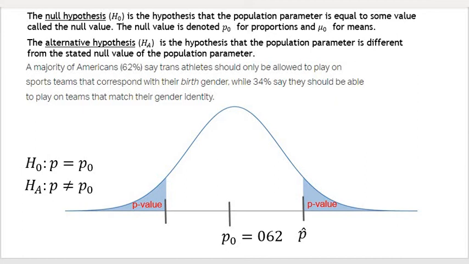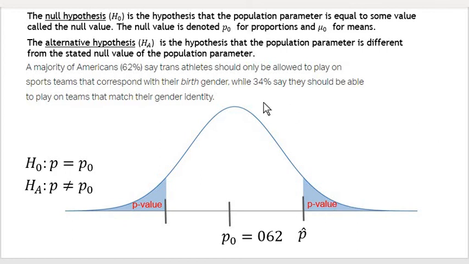In that case, we're actually looking to see if we get a value that's either extremely large or extremely small on the other side. If the sample statistic is to the left of the null proportion, then we're going to take the p-value, or the probability, to be twice the area to the left of that sample proportion. On the other hand, if the sample proportion is larger than the null proportion, then the p-value would be twice the area to the right of that sample proportion.